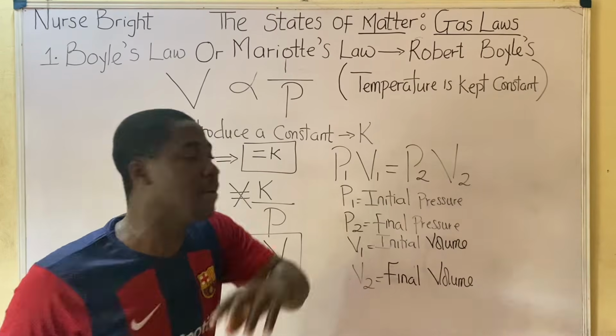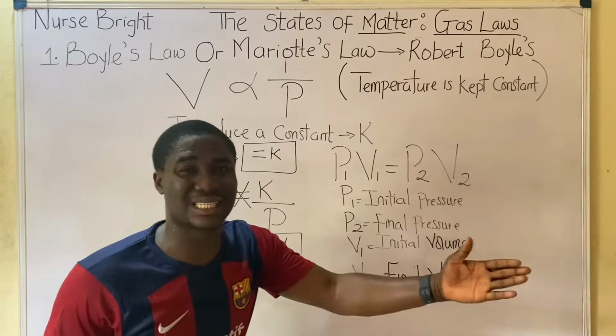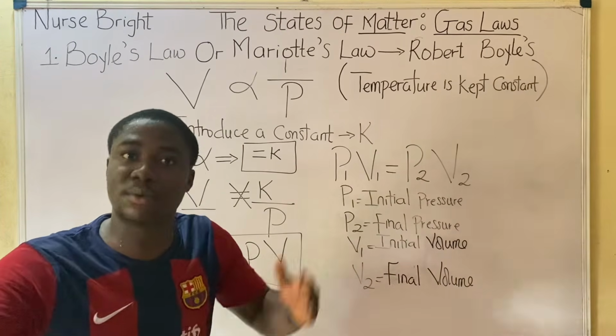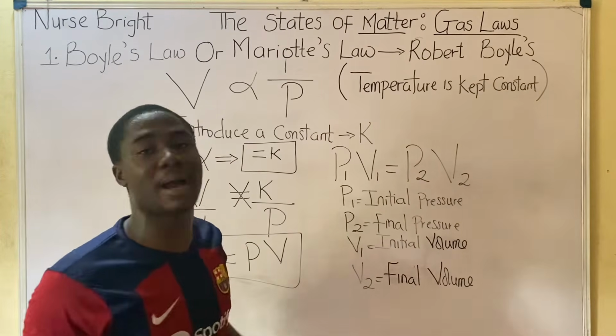Pressure: atm, mmHg, torr, bar, newton per meter squared, pascal, cmHg, as the case may be. Volume: cm cube, dm cube, liters, milliliters, and meter cube. So all of these are the possible units in which they can be expressed.